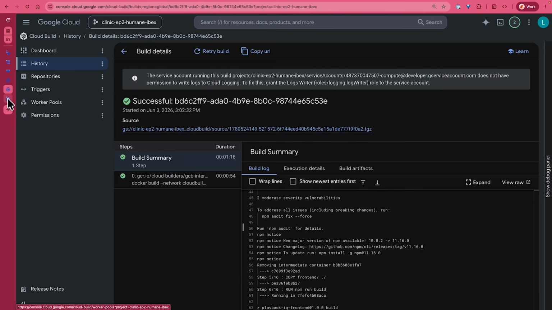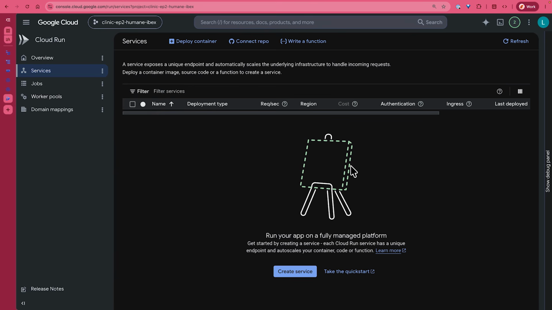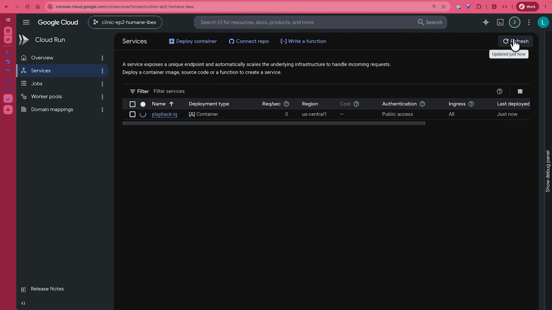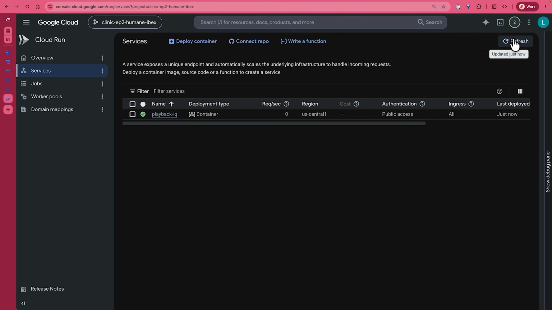And so we could actually jump straight to Cloud Run, and right now it's showing that the application is not live, but if we click refresh, we might see some output. There it is. All right, and so in a few moments, we will have a URL for that service that we can click on, and now your application is out there. Looks like it finished. Wow, that was fast.